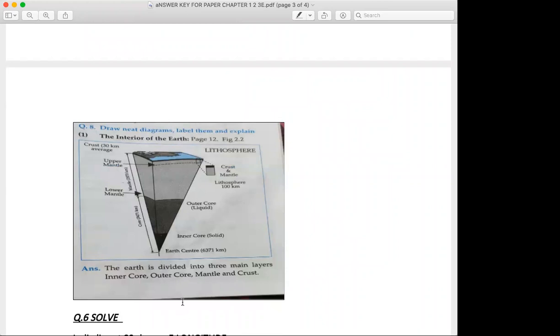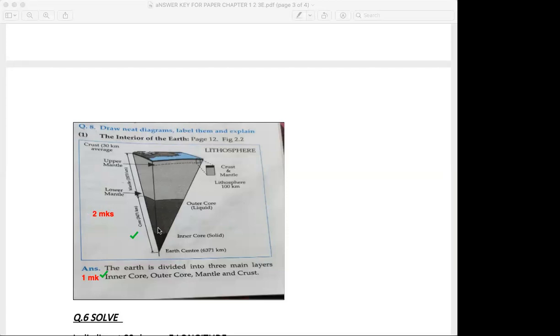Okay, now students, over here it's very simple. For writing the explanation, you will give yourself 1 mark, and for the diagram, you will give yourself 2 marks. So 2 marks are for the diagram and 1 mark is for the explanation.